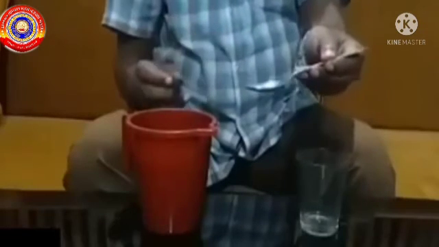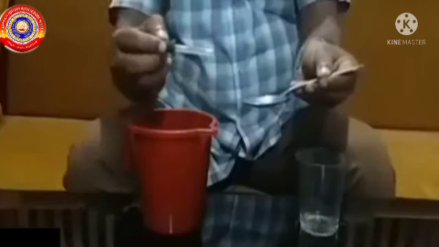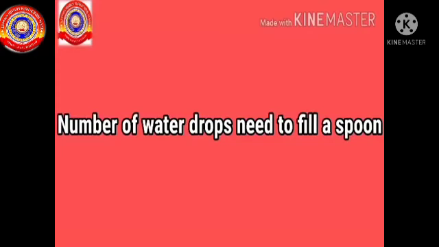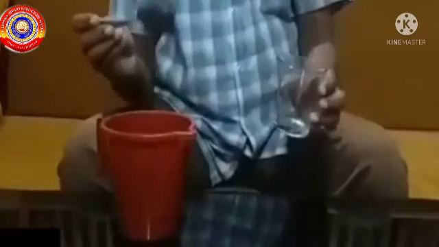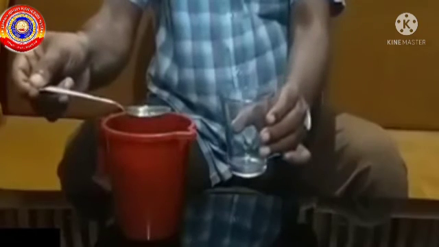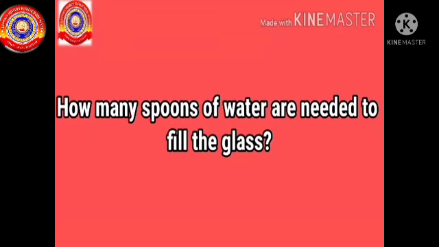First, we have to fill water in the spoon using a filler. We have to count the number of water drops needed to fill the spoon. By doing this, we can understand how many drops of water are needed to fill a spoon. Again, repeat the activity. Next, we have to find out how many spoons of water are needed to fill a glass. For this, we have to fill the glass with water by using a spoon. From this activity, we can understand how many spoons of water are needed to fill the glass.